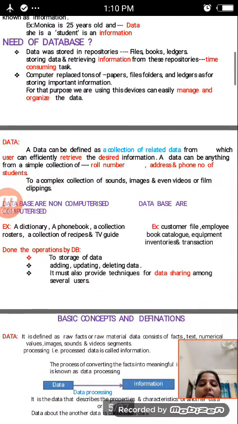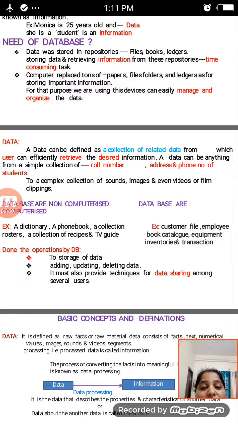After that, what is a database in depth? A database can be defined as a collection of related data from which a user can efficiently retrieve the desired information. Whenever the user wants to retrieve the data, he can retrieve and use it.